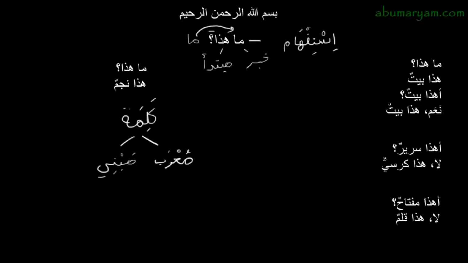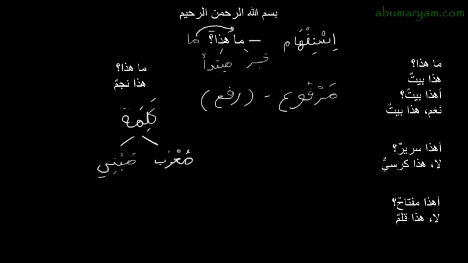The ruling with regards to the mubtada and the khabar is that they are both marfu', meaning that they have a dhamma at the end, or something which can come in the place of a dhamma. But for now we'll just say it has a dhamma at the end, or we can say fi halati raf, it is in the state of raf.